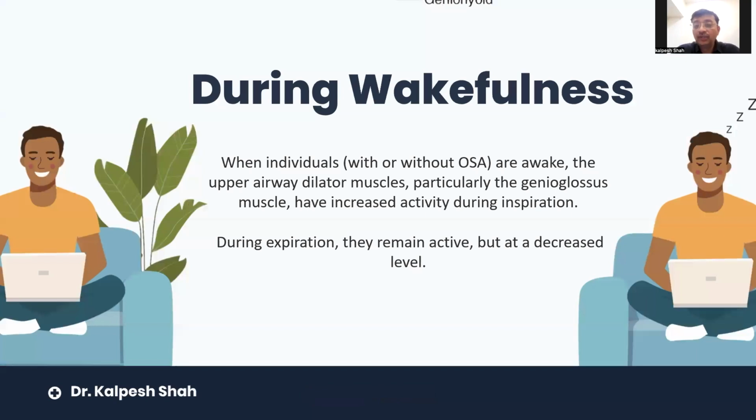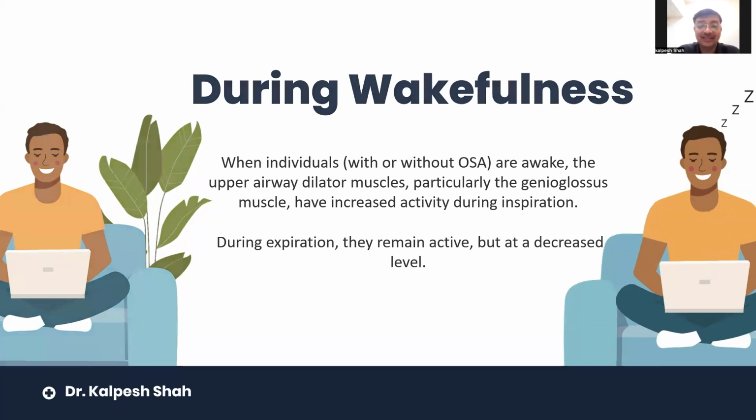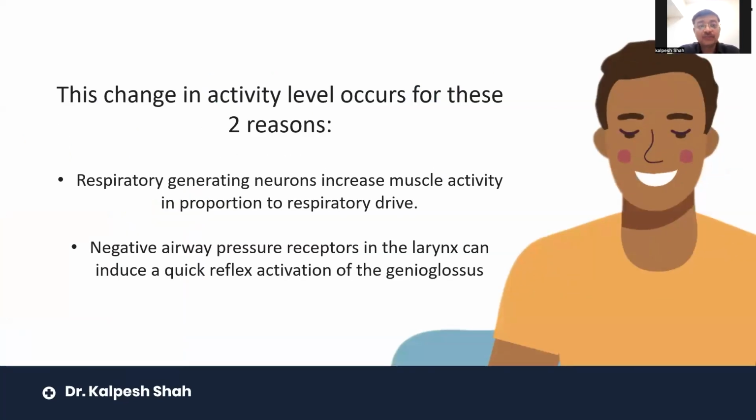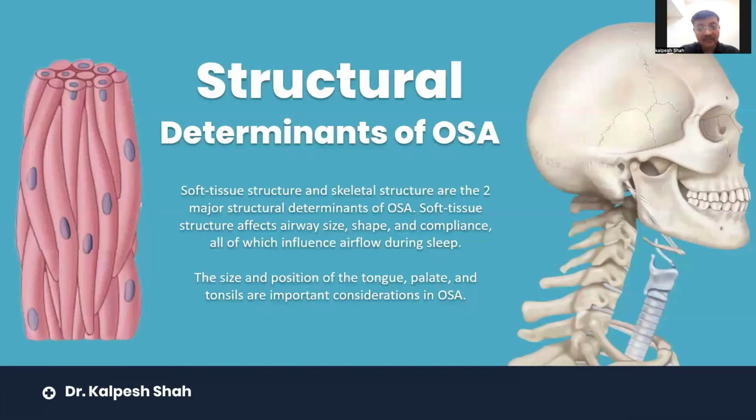During wakefulness, when individuals are awake, the upper airway dilator muscles, particularly the genioglossus muscles, have increased activity during inspiration. During expiration, it is again active, but at a decreased level. The respiratory pattern generating neurons increase muscle activity in proportion to the respiratory drive, and negative airway pressure receptors in the larynx can induce quick reflex activation of the genioglossus muscle. So this is how it happens.